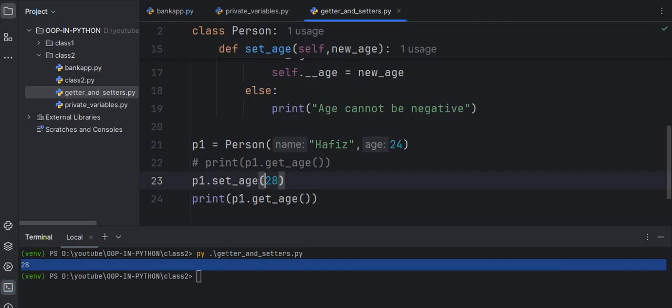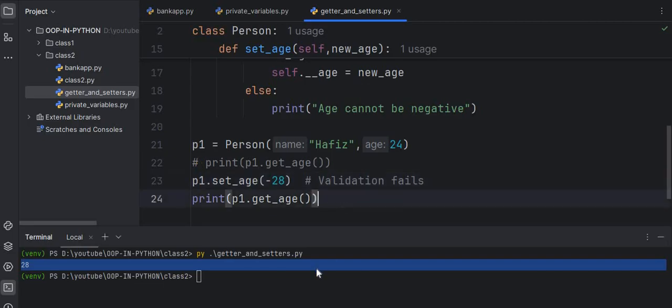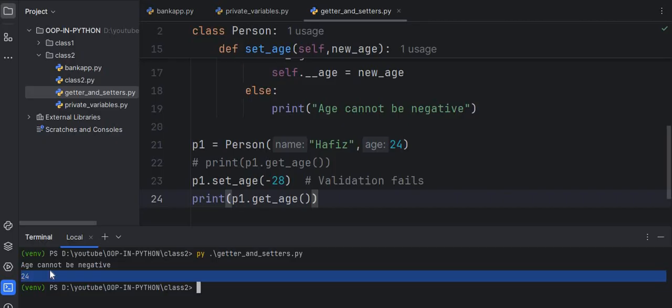And if I pass here, let's say minus 28, as we know the validation fails. Why? The age is negative, and as we know the age cannot be negative. Data stays safe and unchangeable. Let me run this code again with negative age. Age cannot be negative. I am getting the old age.